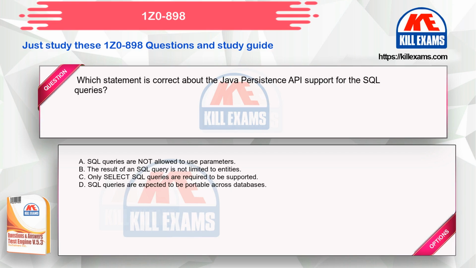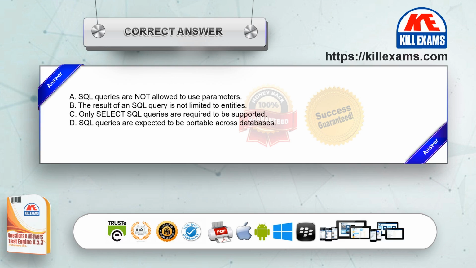Option C. Only select SQL queries are required to be supported. Option D. SQL queries are expected to be portable across databases. The correct answer is option B.